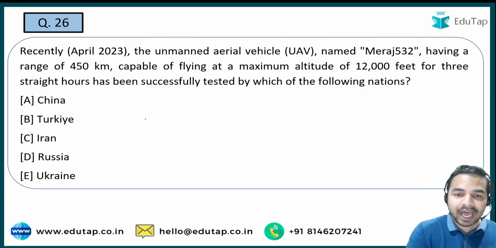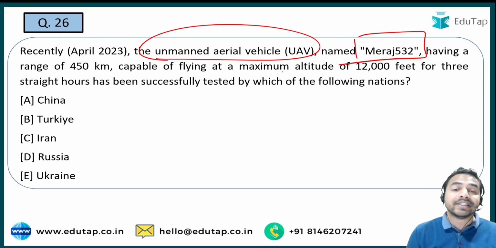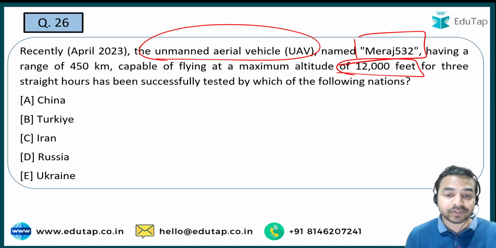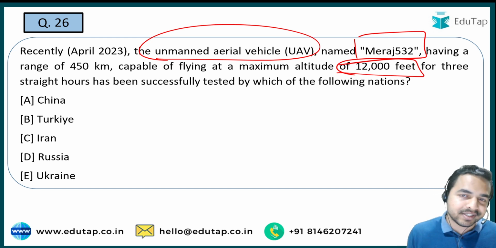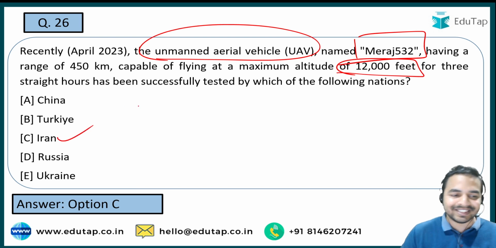Next question. The unmanned aerial vehicle UAV named Mirage 532, whose capability is that it can fly at an altitude of 12,000 feet, and guys, straight for 3 hours. Which country has launched this unmanned aerial vehicle? That is what you are required to tell me in the comment section. So guys, whenever there is any unique thing or initiative by a country, these are the things that you must remember from the exam point of view, and here guys the right answer to this question is option C, that is Iran.